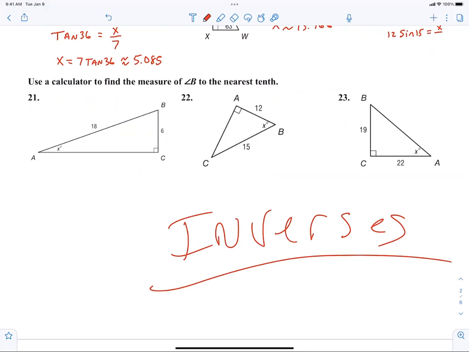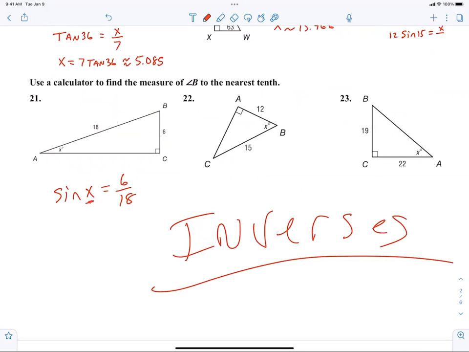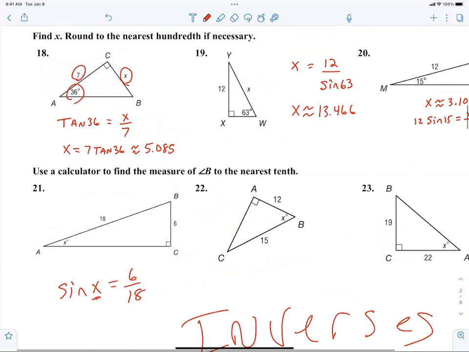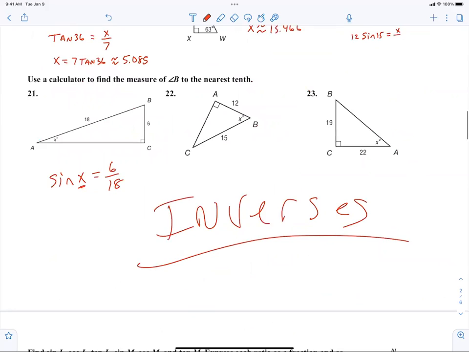Now, for me personally, I didn't have to memorize that because when I wrote this out, for example, sine of x is equal to 6 over 18, I knew I had to get to x. How do I get to x? I do the inverse. Does everybody understand what I'm saying? If I'm trying to get to x, I'm doing the inverse, as opposed to what I'm doing up here, I multiplied both sides by 7 because I had to get rid of dividing by 7. Is everybody understanding me on that? All right. So I feel like we are great. 21, 22, and 23 is good.